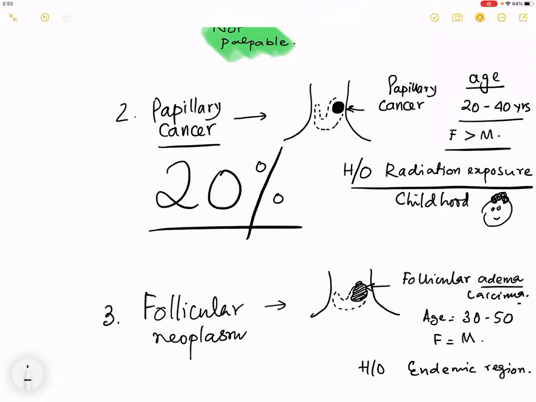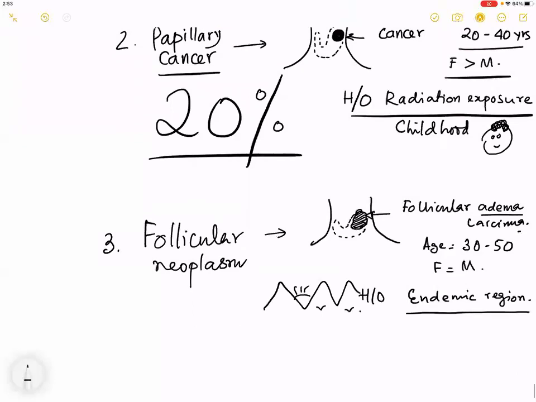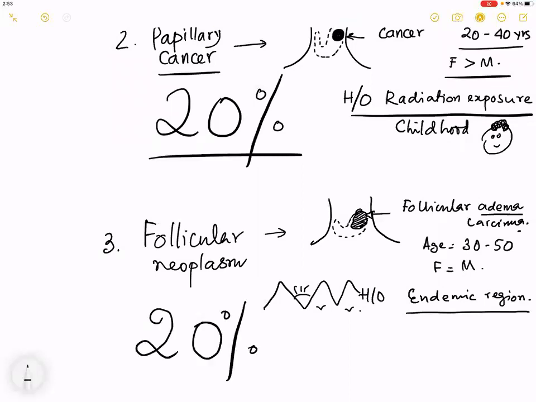I hope you know what is an endemic region for a goiter. Which parts of India are endemic for a goiter? The Himalaya. 20% of solitary thyroid nodule is a follicular neoplasm.